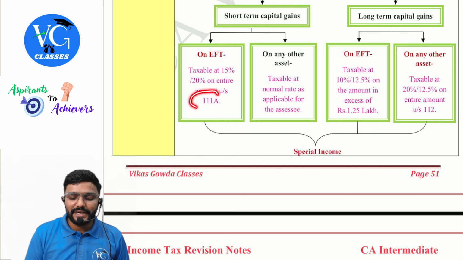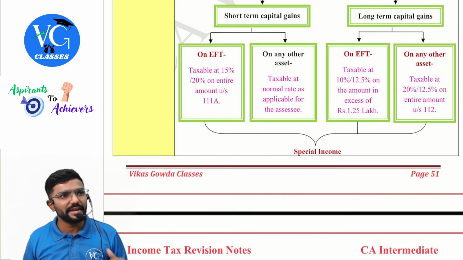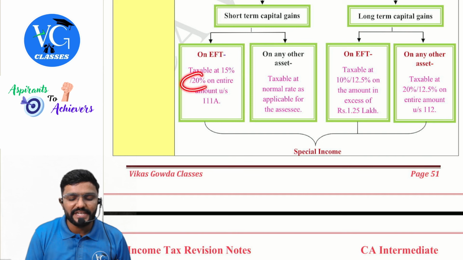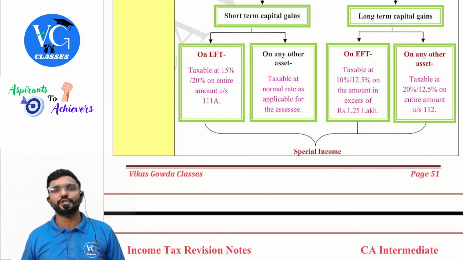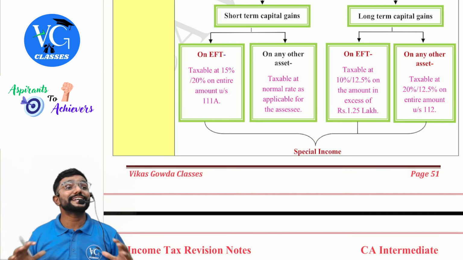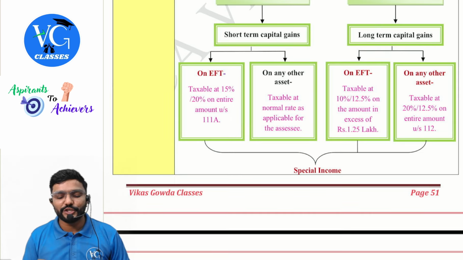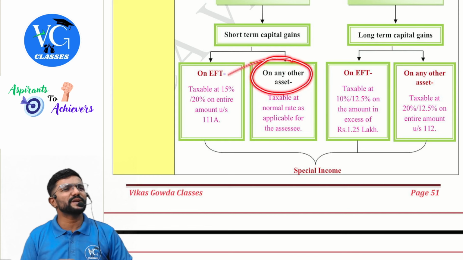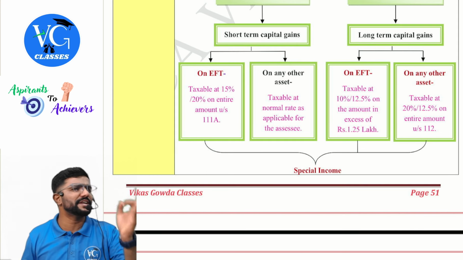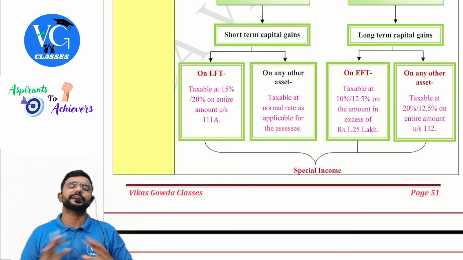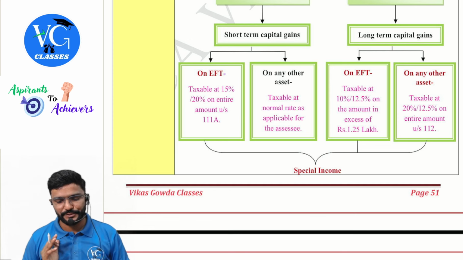Then it is covered under section 111A, which is taxable at 15%, or now the rate is increased to 20% from 23rd July on the entire amount. And if the short-term capital gain is on the transfer of any other asset other than EFT, it is always a normal income, taxable at normal rate. It is not a special income, guys.